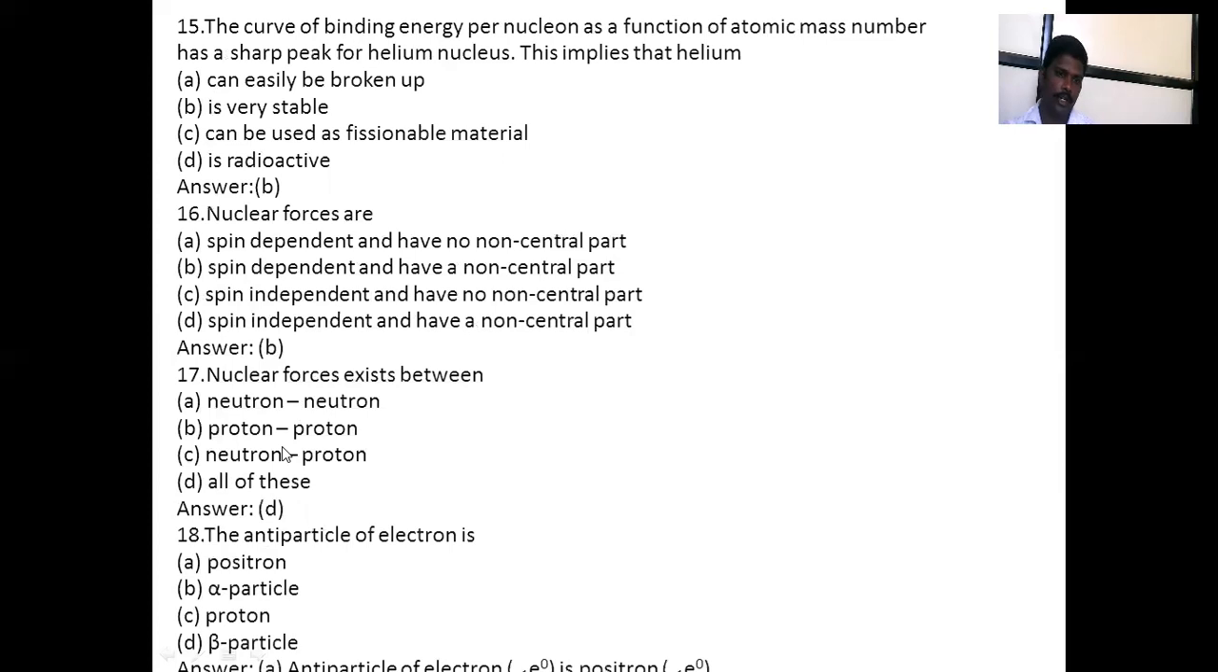Next one, nuclear force exists between neutron and proton, proton and proton, and electron. D option, all of these. Nuclear force exists between neutron and neutron, proton and proton, and also neutron and proton. The antiparticle of the electron is a positron. The antiparticle of the electron, that is the opposite, is the positron particle.